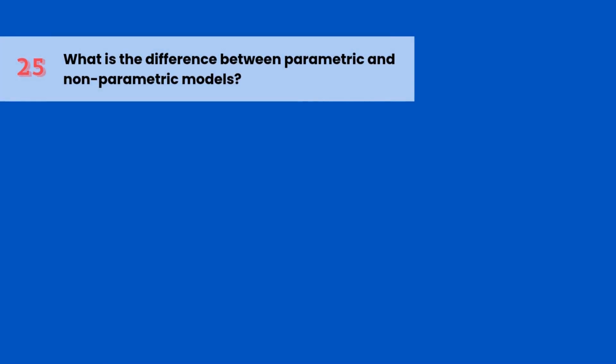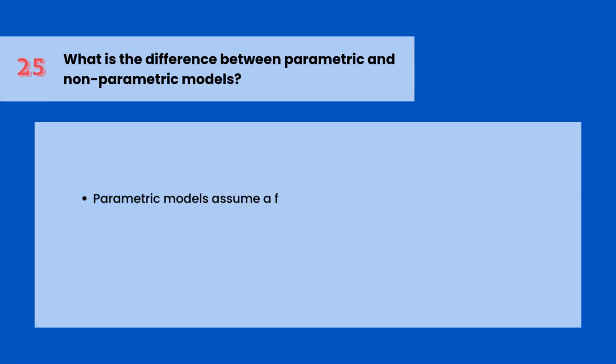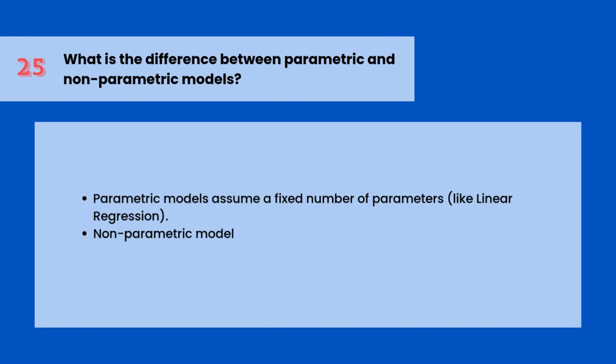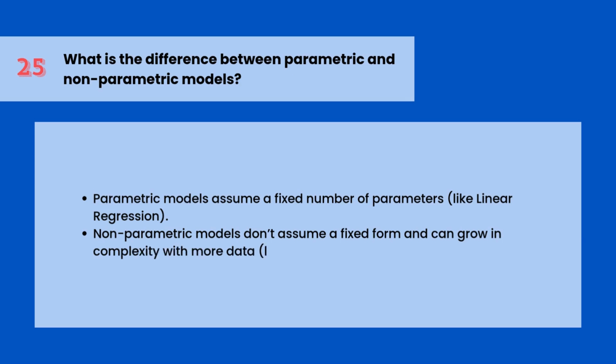What is the difference between parametric and non-parametric models? Parametric models assume a fixed number of parameters, like linear regression. Non-parametric models don't assume a fixed form and can grow in complexity with more data, like k-nearest neighbors or decision trees.